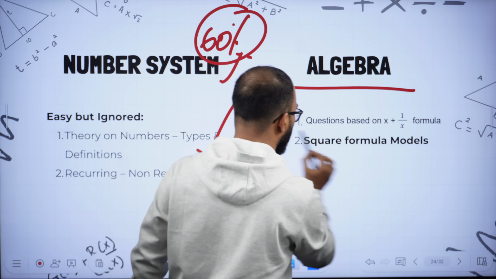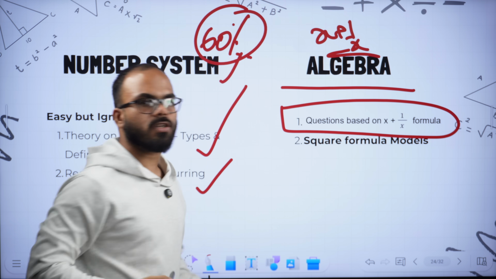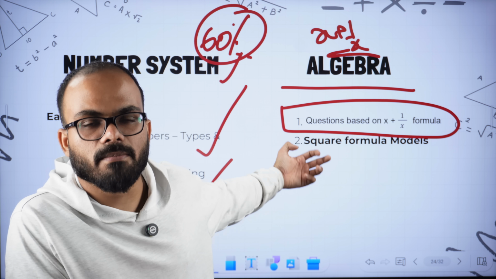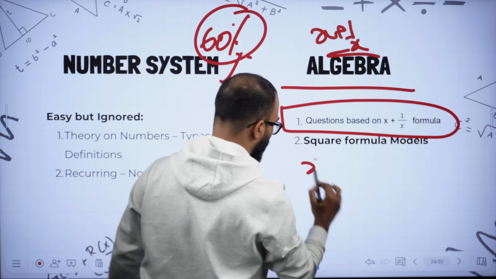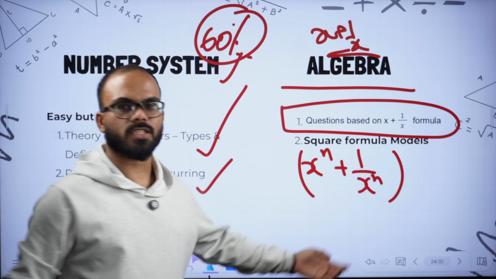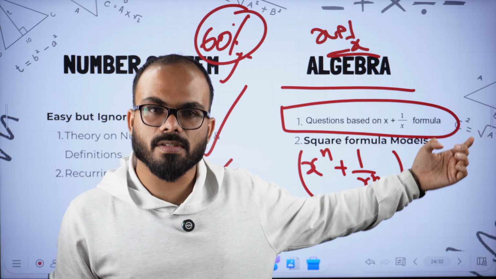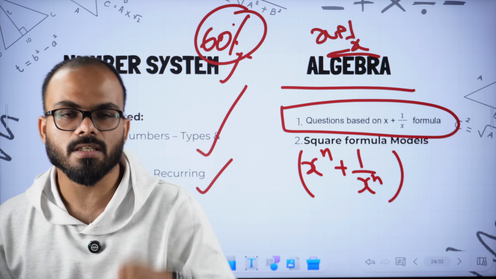Then algebra. Within algebra, x plus 1 by x completely dominated the majority of the questions. When I say x plus 1 by x, it is not just x plus 1 by x. I mean x power n plus 1 by x power n. There are various types of questions on this model. Then you have the squares formula, and obviously the formula where a plus b plus c is equal to 0.